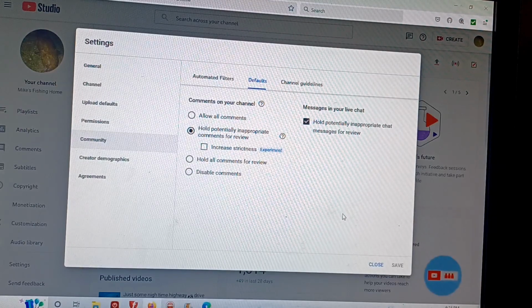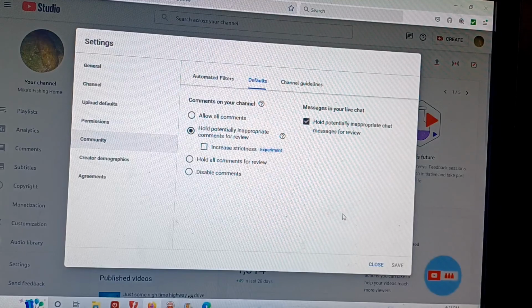And it also makes it easy to block those people because when you go to review your comments that did not get posted because they were blocked, you can look at it and see if you actually want to allow it, because sometimes it will be a message and you're like, oh, that actually should be out there, so you can approve it. But if you don't want to approve it and you're like, oh, there goes one of those crazy bots, you can automatically hide that user on the channel right then and there.